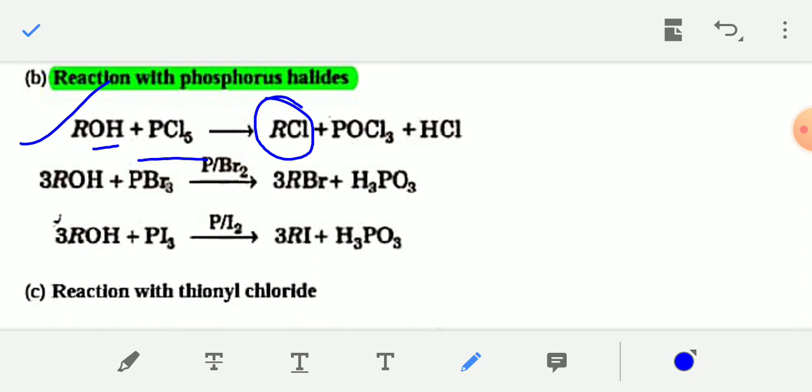The OH group will be substituted by a Cl atom. And the side products are POCl3 plus HCl.